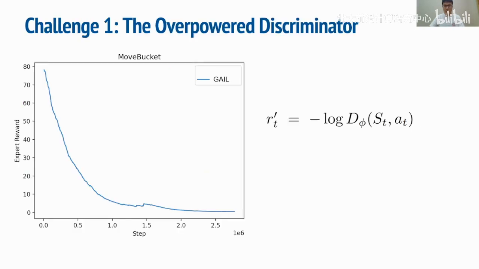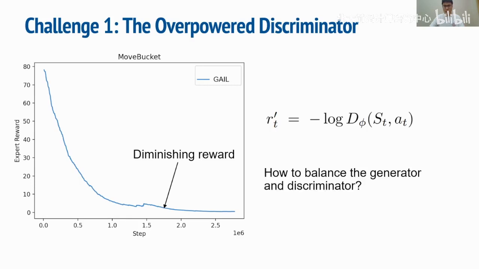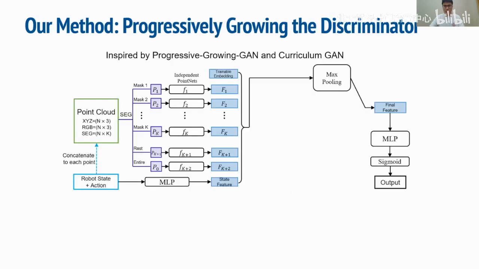The first challenge we met in GAIL is that the discriminator in GAIL is too strong. Due to the need to handle many training instances with large variations, the policy network struggles to ramp up at the very beginning and can easily be overpowered by the discriminator. Here the figure shows how the reward from the discriminator changes over training. Basically, it quickly diminishes to zero and leads to failures in imitation learning. The issue is, how can we balance the generator and discriminator?